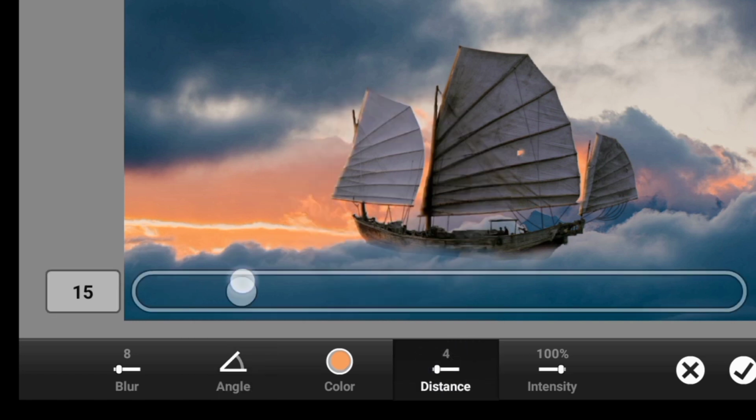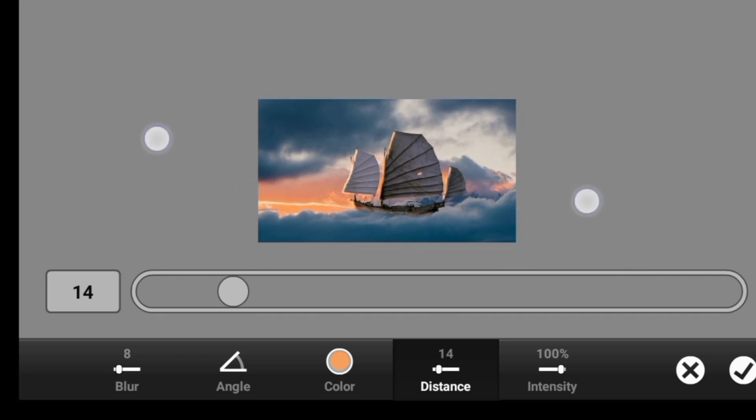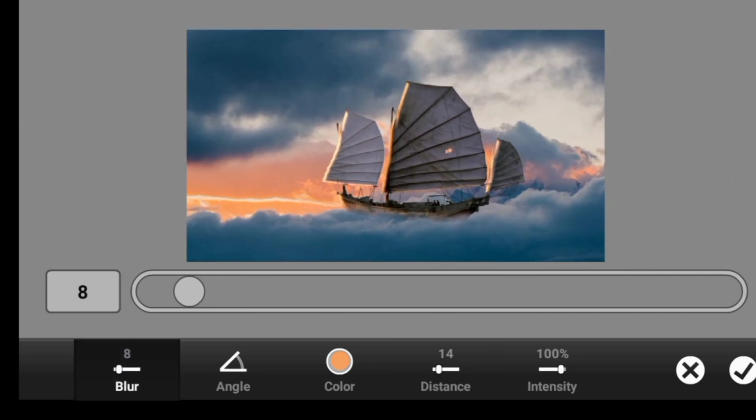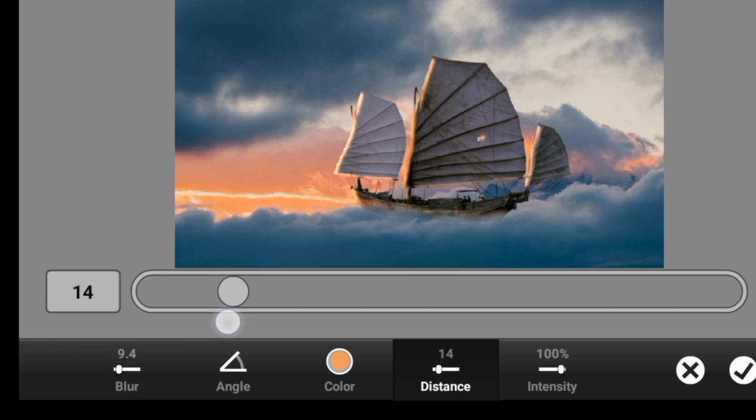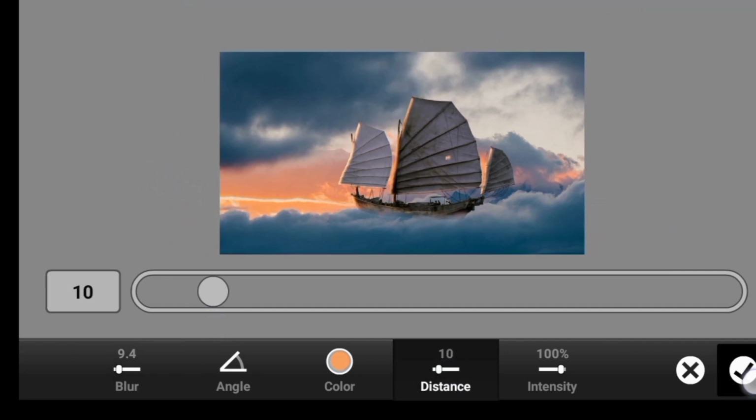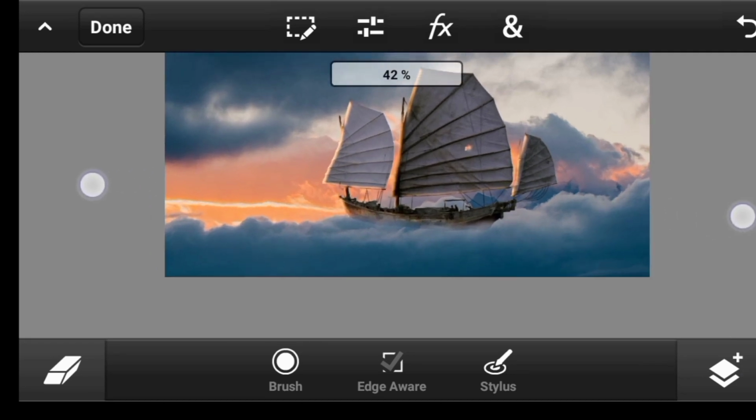Click on distance, you can play with the distance a bit. As you can see, you can also play with the blur, but I don't want this to be too much blur, so I want to reduce the distance a bit. Okay, so once you are done, you can click OK.